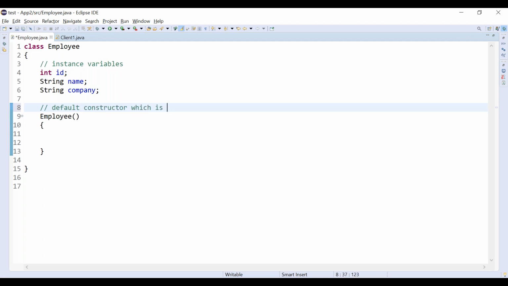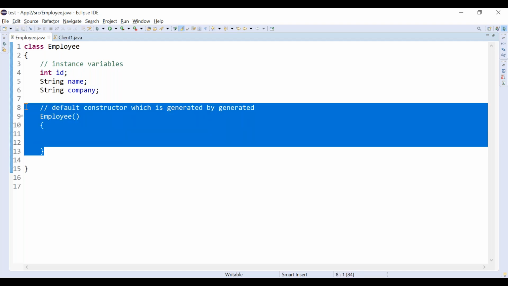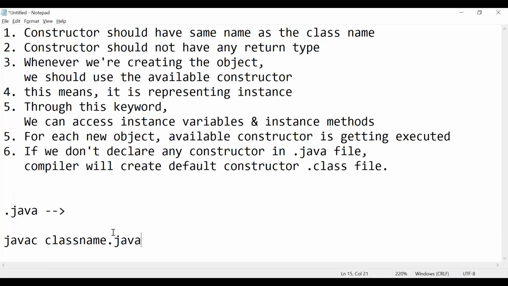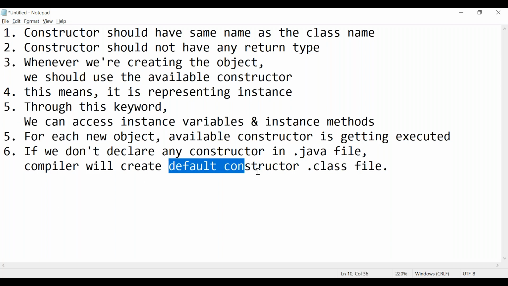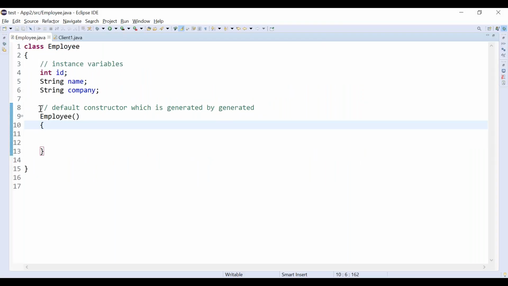Which is generated by compiler, right? Which is generated by compiler. This is happening when we are compiling a Java program. While you are running, what happens? JVM comes into picture, right? When you are running, JVM comes into picture. What happens? JVM takes the .class file, right? Inside the .class file, default constructor is there or not? Inside the .class file, how did it come?